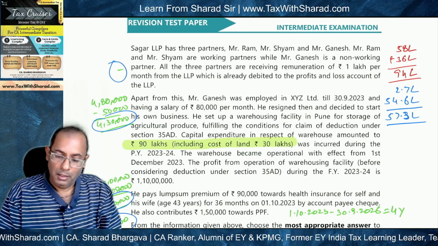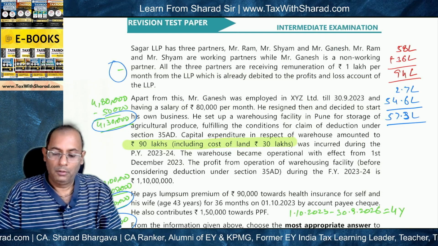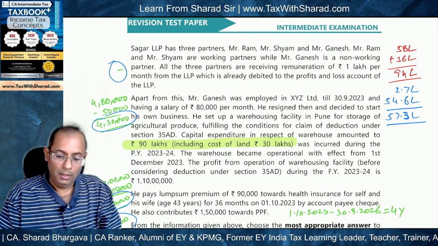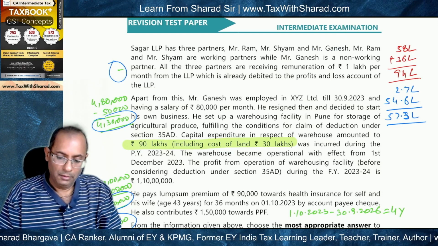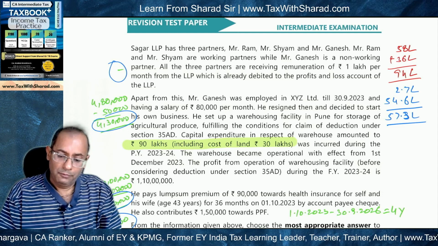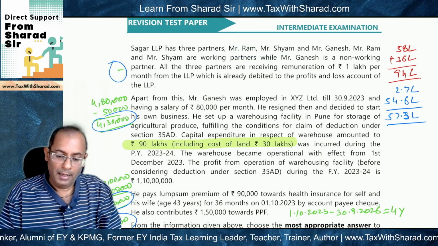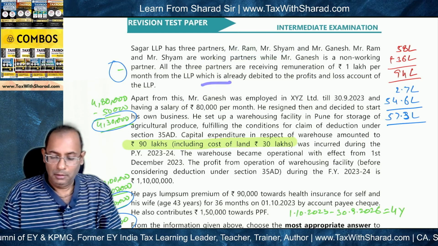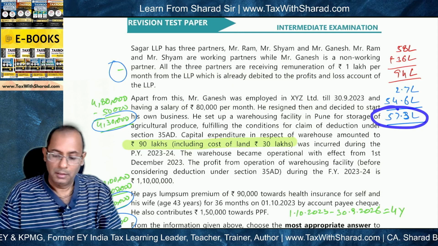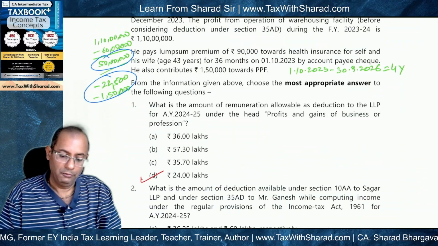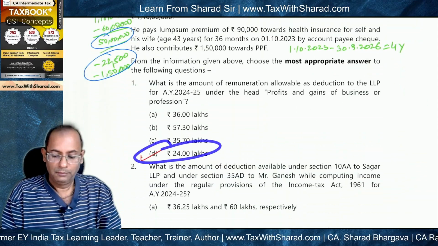Now Mr. Ganesh is a non-working partner, so the remuneration of 12 lakh paid to Mr. Ganesh will not be allowed as deduction. Rest for Mr. Ram and Mr. Shyam, 12 into 2, 24 lakh will be allowed as the deduction, and 24 lakh is well within this limit. So entire 24 lakh will therefore be allowed as a deduction.